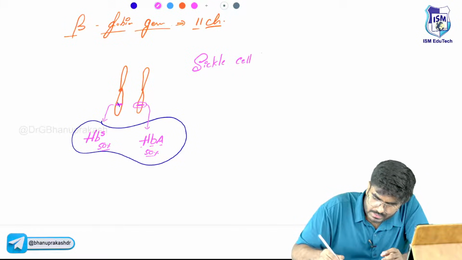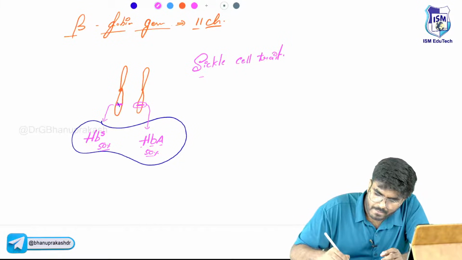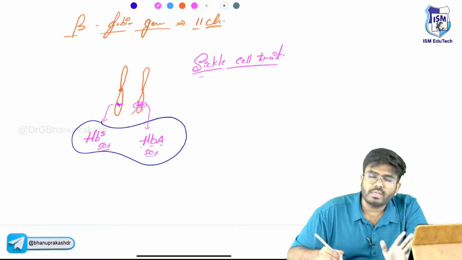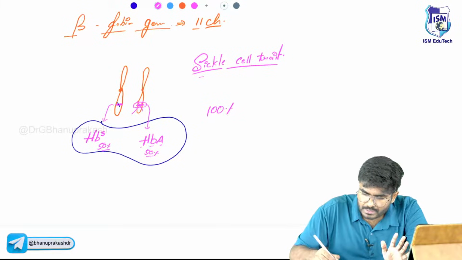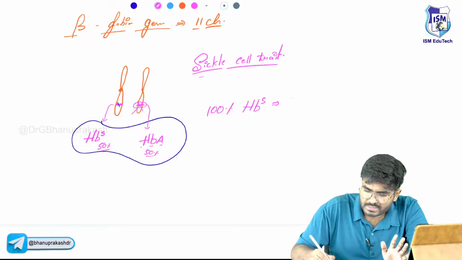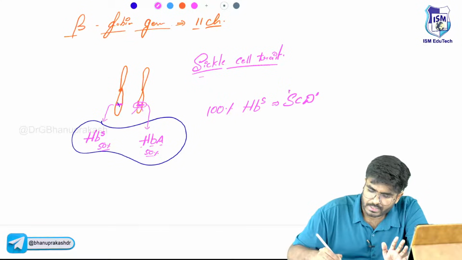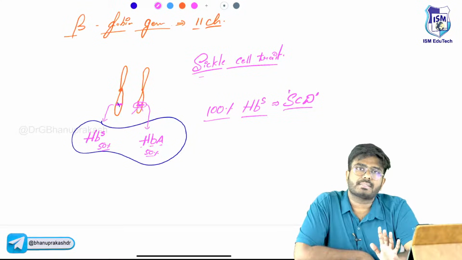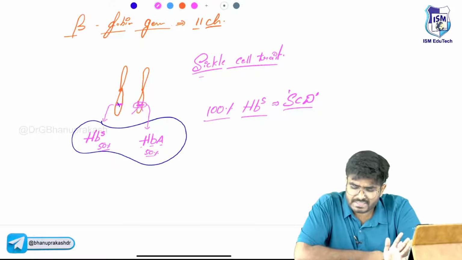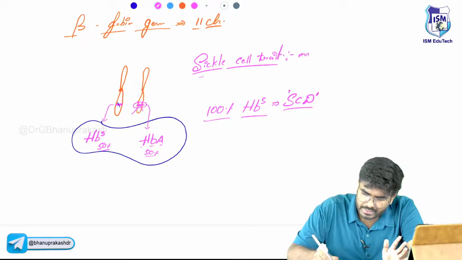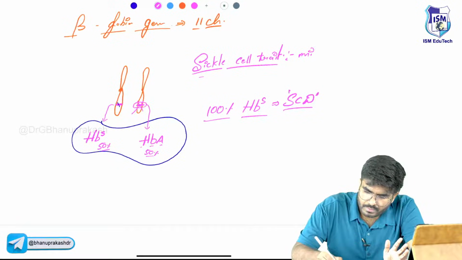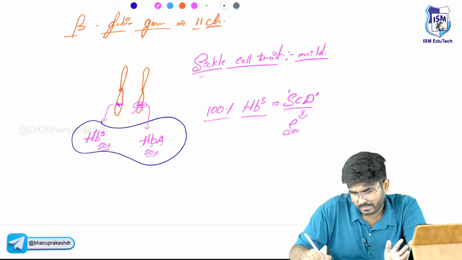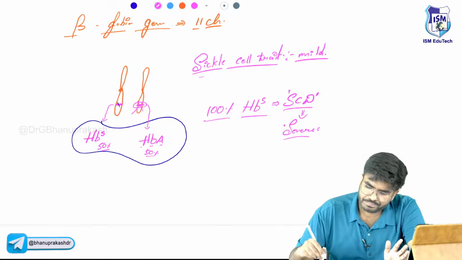If both the genes are mutated, then there is 100% sickle cell hemoglobin, and that is called sickle cell disease. I just want you to know the difference between sickle cell trait and sickle cell disease, because sickle cell trait is a milder condition. Sickle cell disease is a more severe condition.